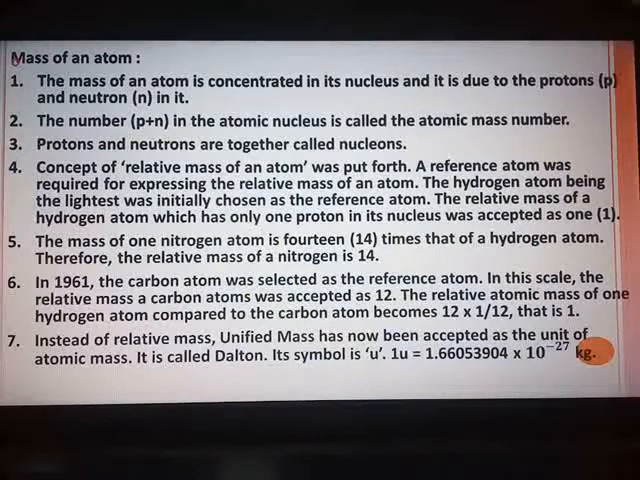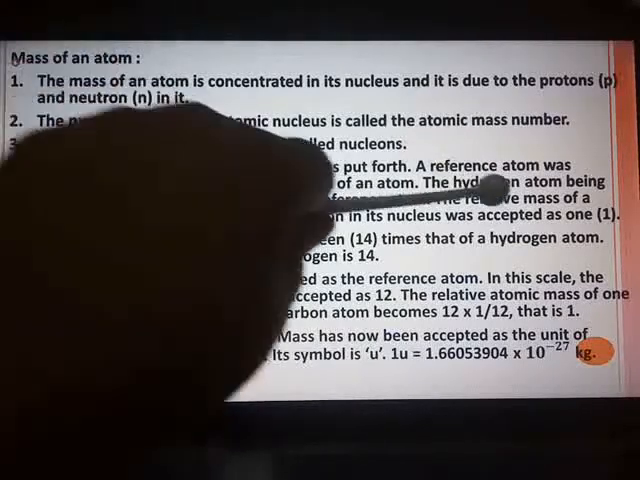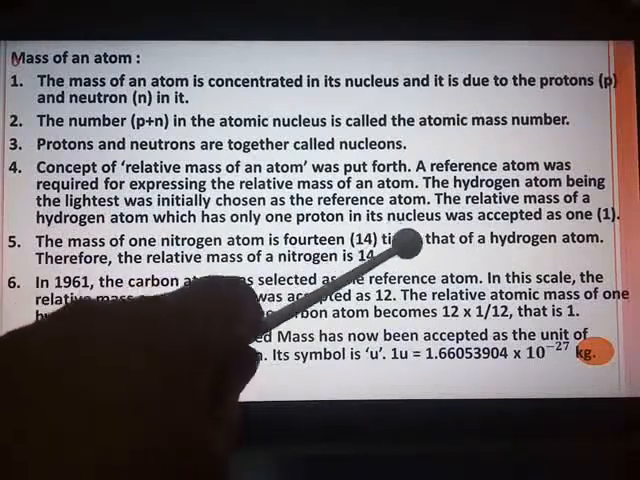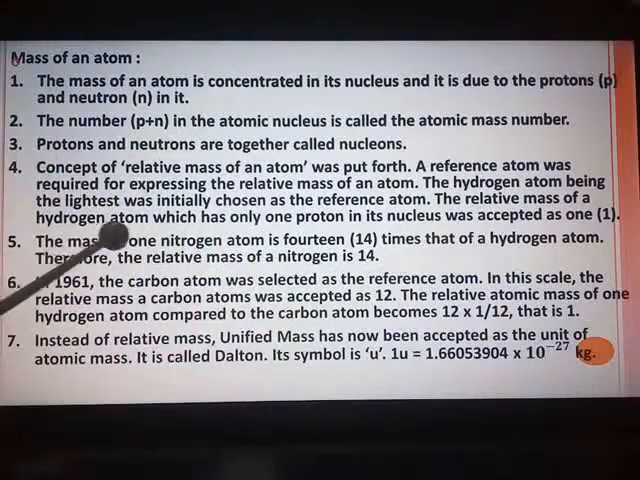Therefore, the magnitude of the relative atomic masses of various atoms became equal to their atomic mass number, that is protons plus neutrons. Now, how to express the relative mass of a nitrogen atom? Having accepted the relative atomic mass of hydrogen as 1, now you know that the mass of one nitrogen atom is 14 times that of a hydrogen atom. Therefore, the relative mass of nitrogen is 14. This is how the relative atomic masses of various elements were determined in the 19th century.